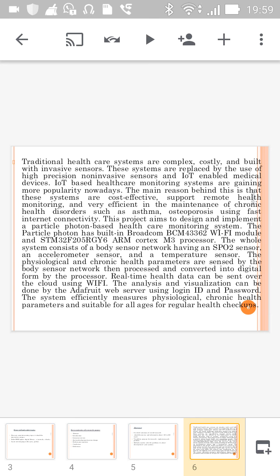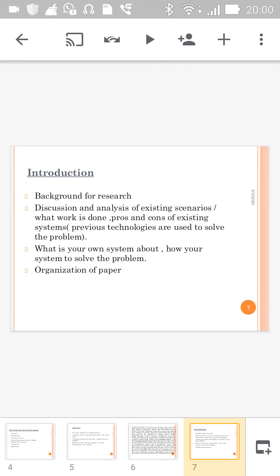It consists of an ARM Cortex M3 processor, and we use an accelerometer, temperature sensor, and SpO2 sensor, and visualization is done over the Adafruit web server. And the doctor can access the health data with a login ID and password. So I have written it in about 183 words, and it's brief and concise, just as required.